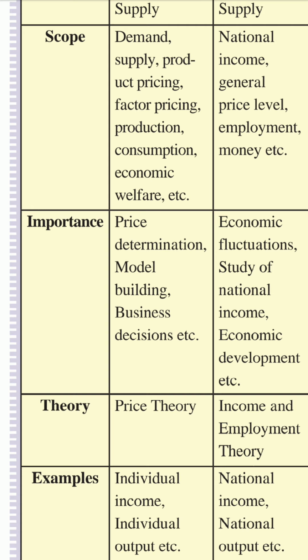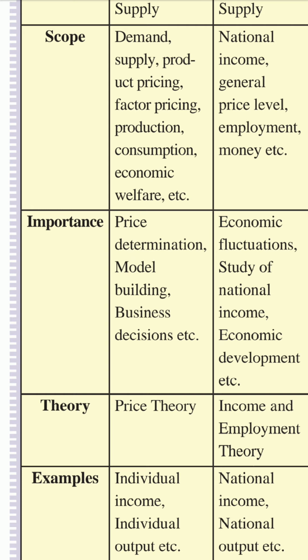Factor pricing means pricing the factors useful for production. We know factors are land, labor, and capital, and that factor pricing we can study with microeconomics.